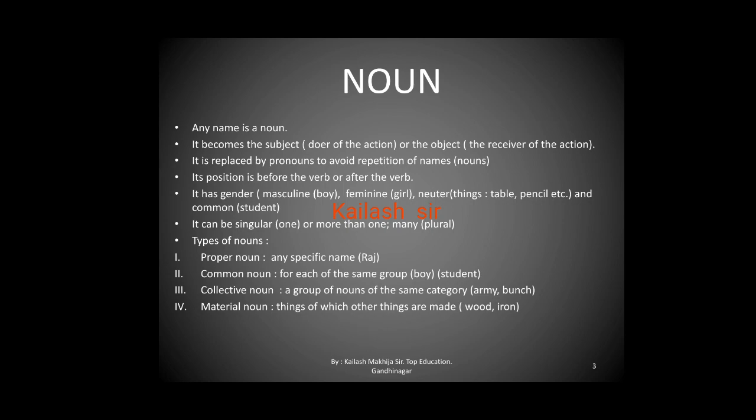Example, wood, iron is used to make another thing, so it is a material noun. The last is abstract noun, that we cannot see and touch but only feel. Example, happiness, excitement, beauty, worry, sorrow, etc. I hope you have understood this slide.